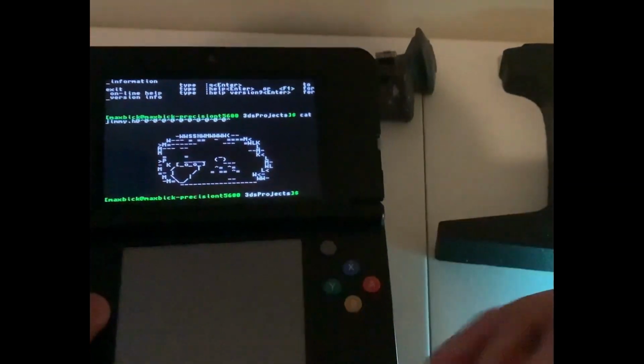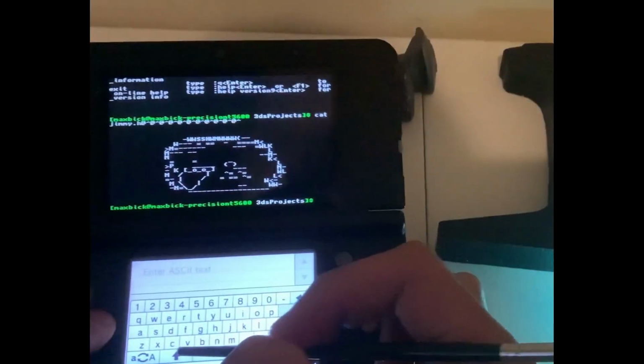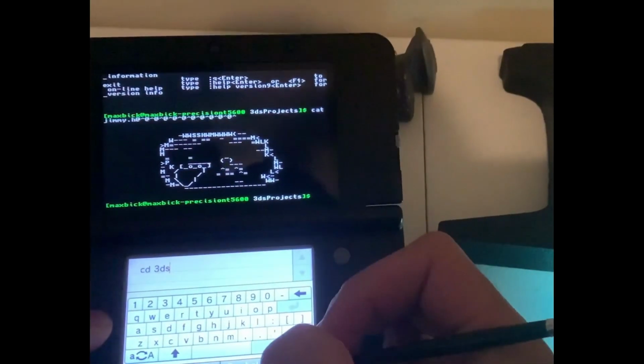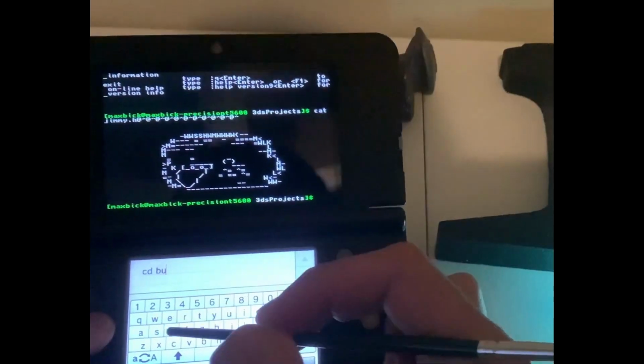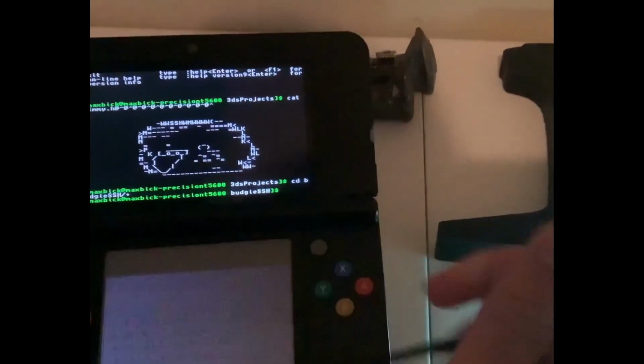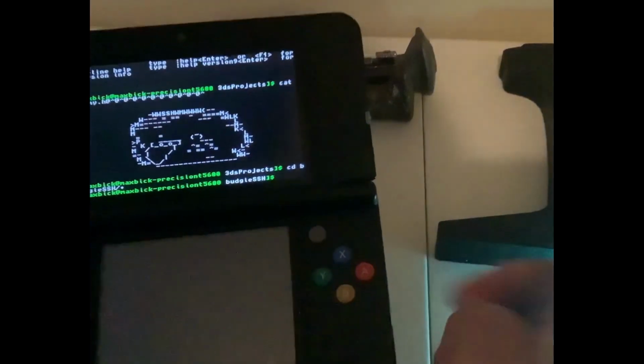That's the budgie art. We could go into the project directory, budgieSSH, and here you can see all the files.